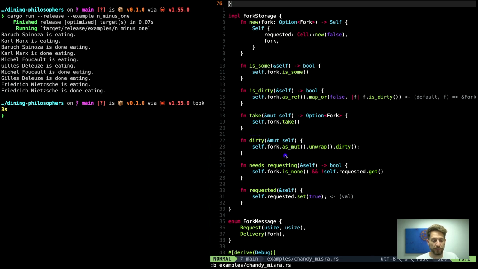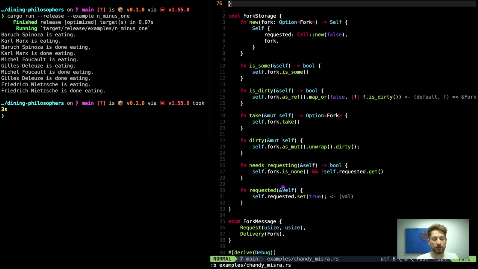This is then the same, but this time we have to take the reference as a mutable reference, unwrap the option that comes out of this, and make it dirty. We will have to check if a fork needs requesting. There are two reasons why we want to do that. We haven't yet requested it, or we don't have a fork. So we do this combined check. We don't have the fork, or we haven't requested it yet. And then we can also set a fork requested.